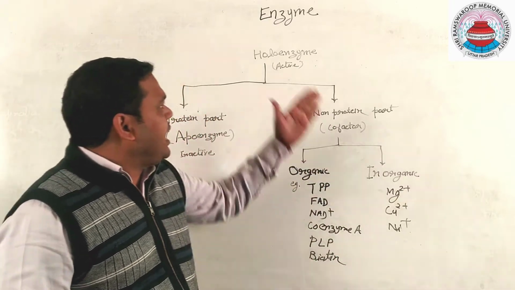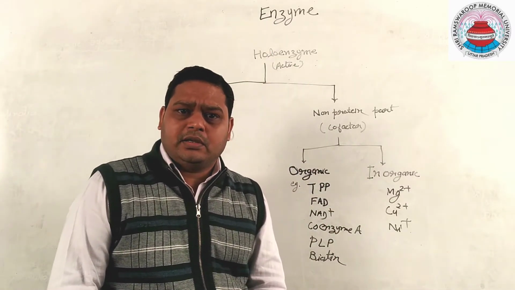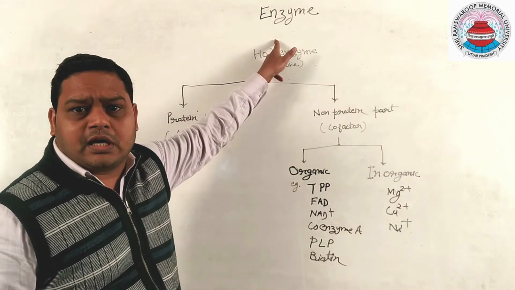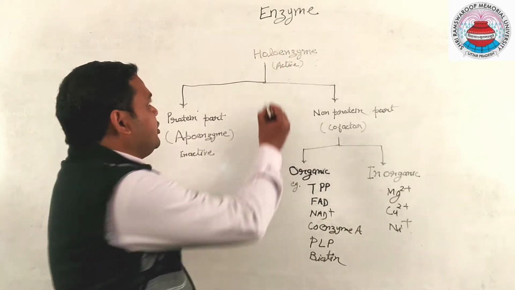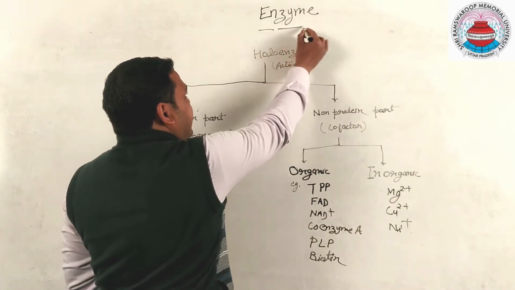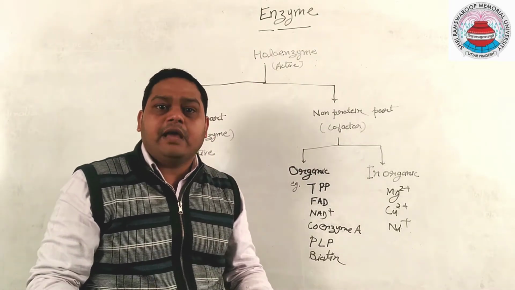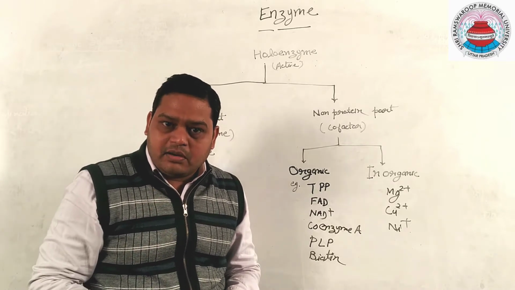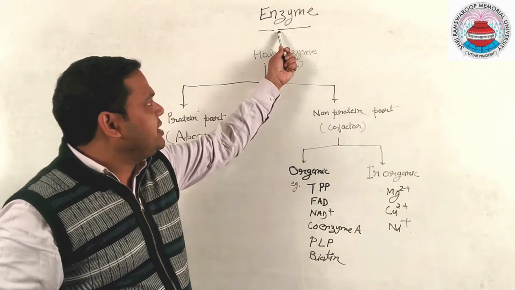The term enzyme was given by Kuhne. And what is the meaning of that term? Actually, this term is made up of two parts. First is "en", second is "zyme". "En" means inside, "zyme" means yeast. The molecules which were discovered first time in yeast are called enzymes.